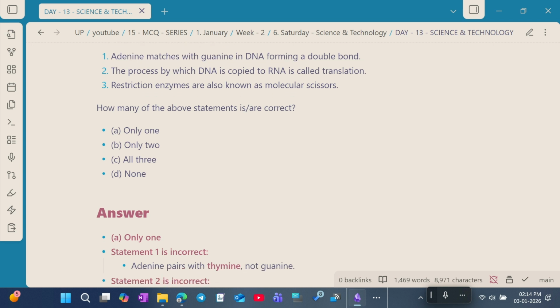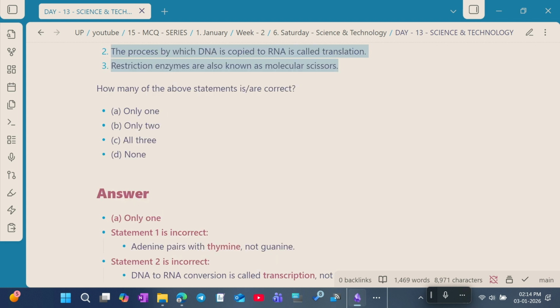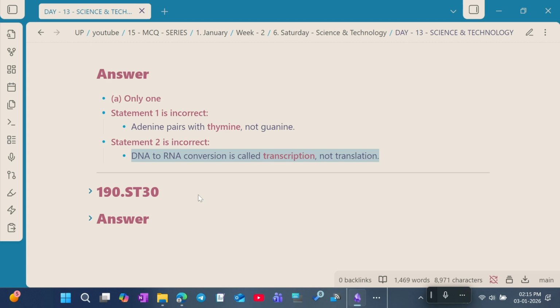The correct answer is option A, 1 only. Statements 1 and 2 are incorrect, and statement 3 is correct. Statement 1 is incorrect because adenine pairs with thymine, not guanine. And statement 2 is incorrect because the DNA to RNA conversion is called transcription, not translation.